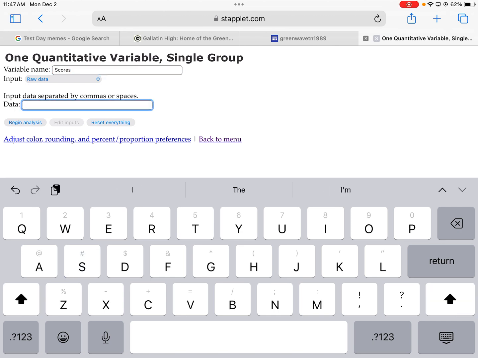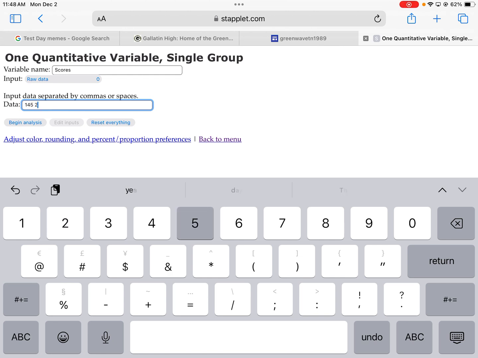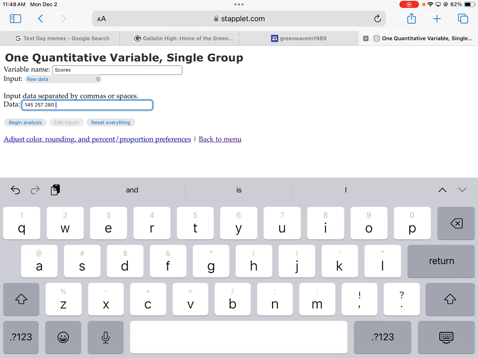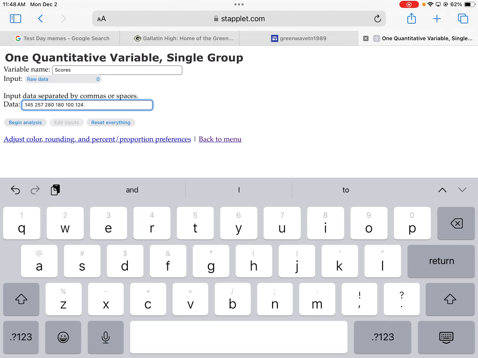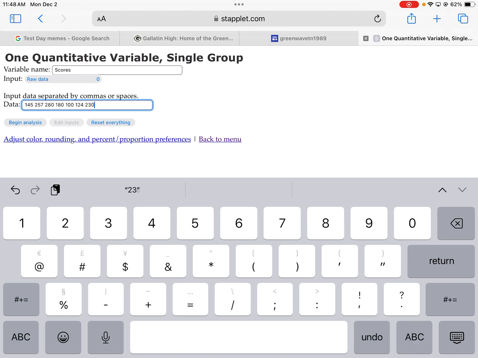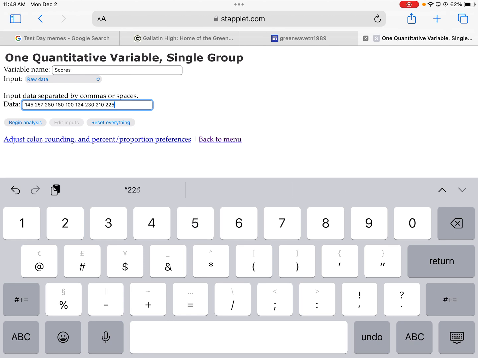Then we put our scores in. 145, 257, 280. These scores decent? Well, the 280 is good. The 100 and 124, not so much. 300 is a perfect score, right? Yes, ma'am. Oh, I forgot the 100. So 100. I think it's pretty much you have 9 spares and then you strike out, so that would be like 287. All right, 210, 225.